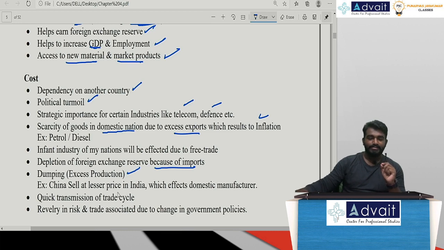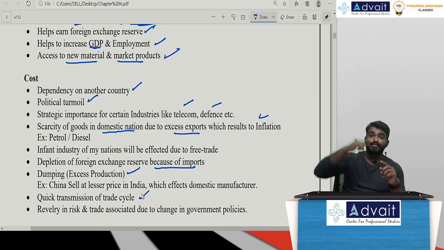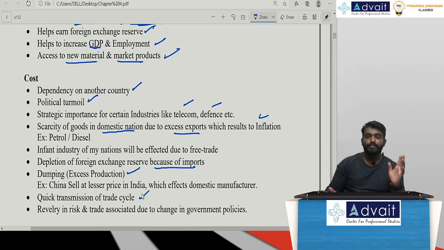And sir, quick transmission of the trade cycle, sir, the business cycle. Sir, there will be a very quick transmission. All the 4 stages are going to happen very quickly. Sir, rivalry in trade relations due to government policies. Sir, because of my international trade policies, changes in policies, there will be rivalry between the nations. Why did you increase? We've had an agreement, you should not increase it. You will say, you're dumping the commodity, so I will increase. Obviously, there will be instability between the nations. So these are the disadvantages.